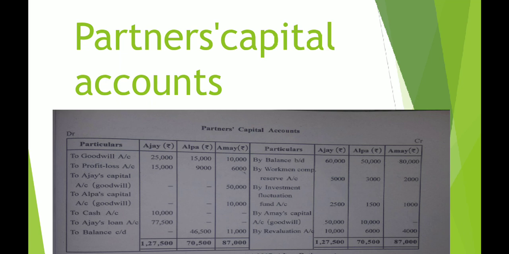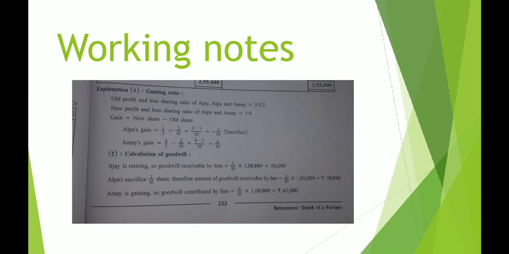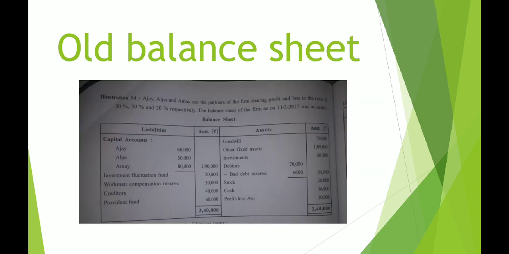Okay. Fine then. Coming to the second adjustment, the market value of investment is rupees 45,000. This is the market value. Let us check the old value. In the old balance sheet, asset side, you can see investments 60,000.